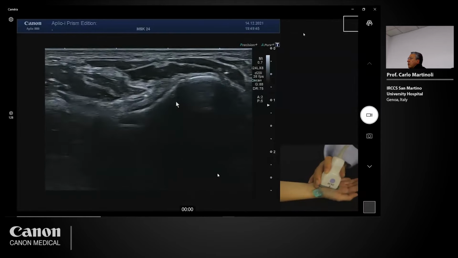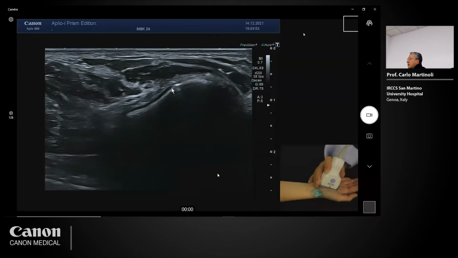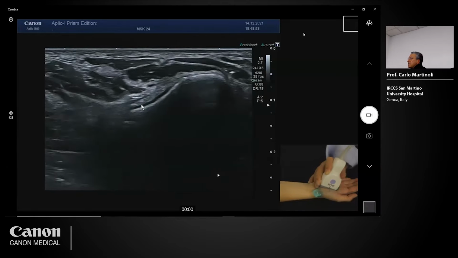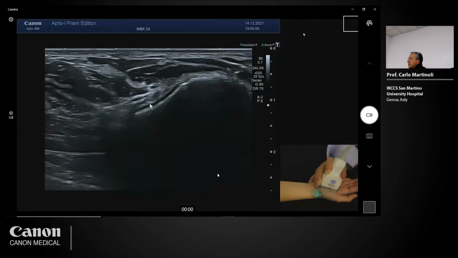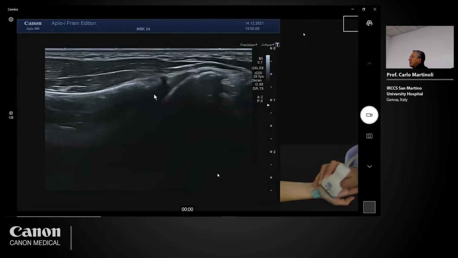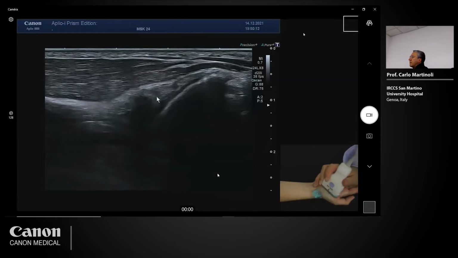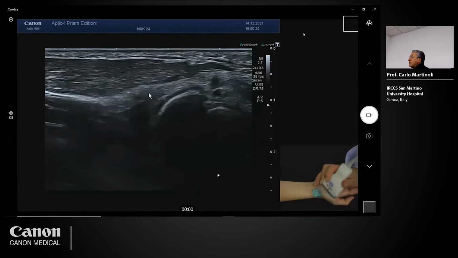Then I move the probe towards radial, the tendon disappears, and I see the articular surface of the trapezium covered with some cartilage. And this is the position of the anterior oblique ligament. So this is the anterior oblique ligament. If I rotate the probe, I can see the ligament here depicted in its long axis. So this is the trapezium, this is the metacarpal, the first metacarpal, and this is the location of the ligament.